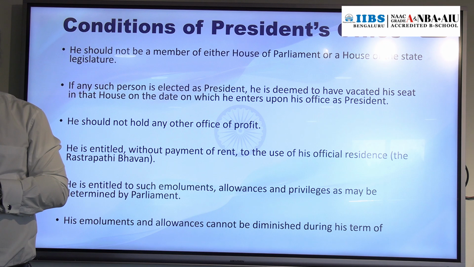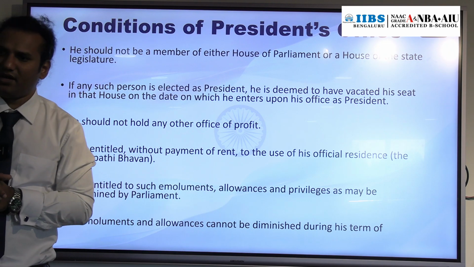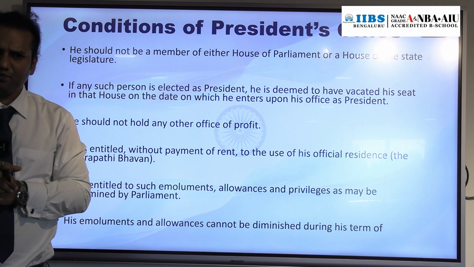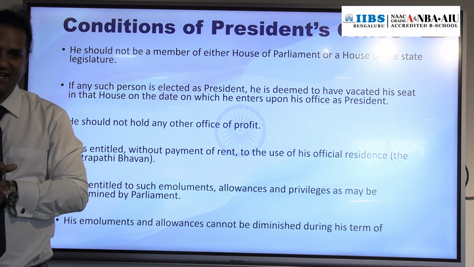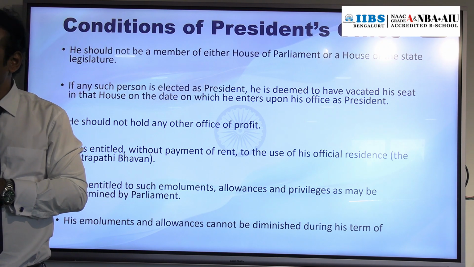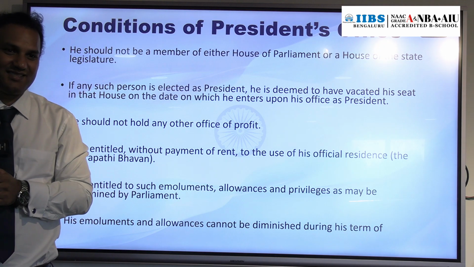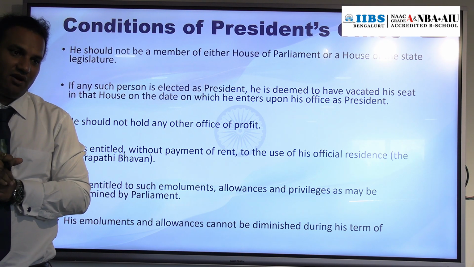Earlier, before independence, it was the Viceroy's residence, which after independence was converted to Rashtrapati Bhavan. He is entitled to a rent-free official residence, free food, and free traveling expenses. Whatever the expenses are, they will be taken care of by the government of India.